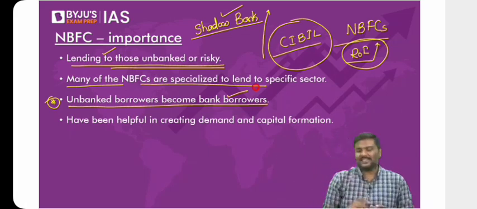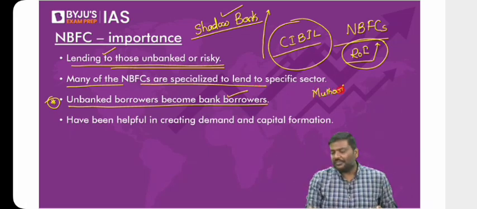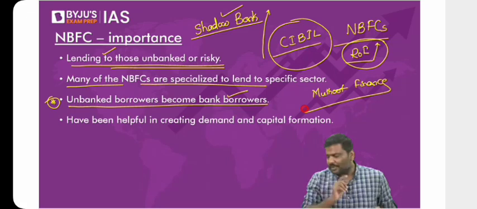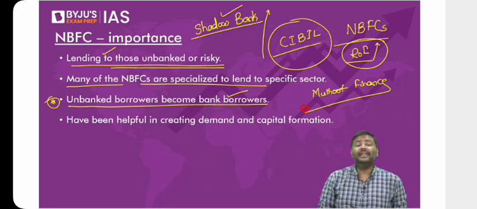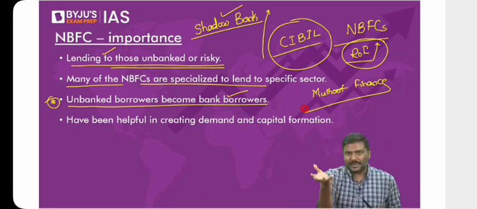But let me give you one example. Muthoot Finance. Is it not specialized in only one type of loan? I'll give you one more example. India Money. Or let's say India Bulls. India Bulls is specialized in housing loans. Right?